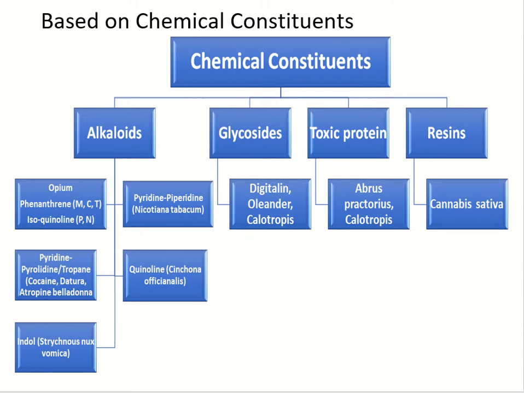Another alkaloid is indole, which is Strychnos nux vomica, pyridine and piperidine alkaloid Nicotiana tabacum, quinoline cinchona officinalis. Glycosides are digitalin, oleander, calotropis, toxic protein, Abrus precatorius and calotropis, resins, cannabis sativa.